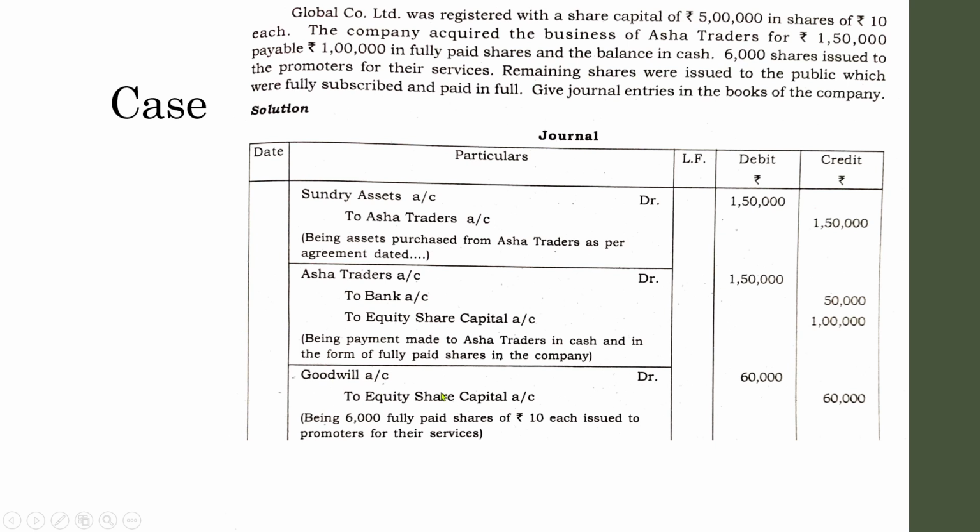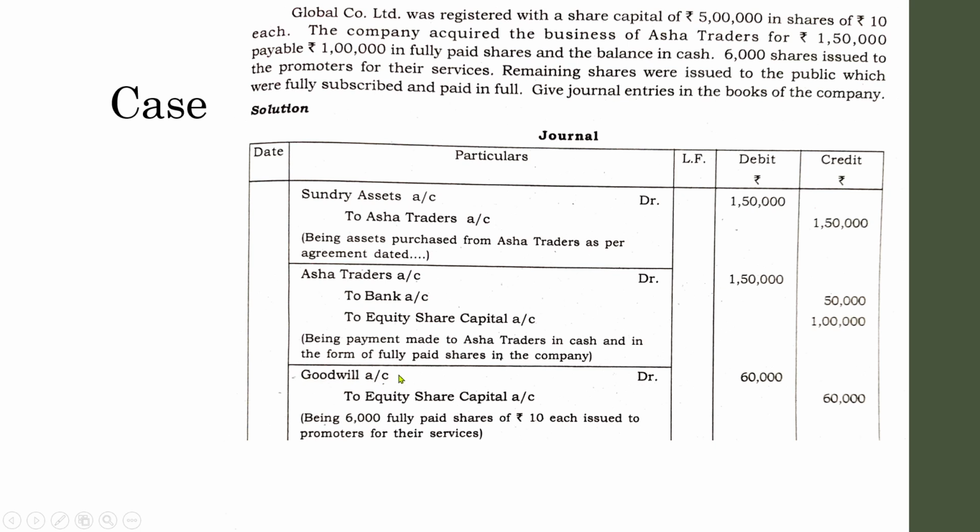No details regarding promoters is given. Here we need not write the name of promoters, because promoters are persons who worked for improving the image of the company. Image means goodwill. Because of their services the goodwill of the company increased, because the promoters promote the welfare and the good image of the company. So whenever there is an upliftment in the good image of the company, our goodwill increases. So the promoters' services helped in boosting the goodwill of the company.